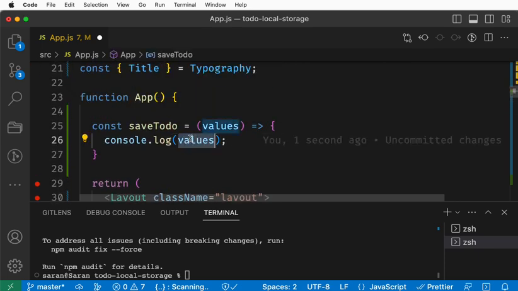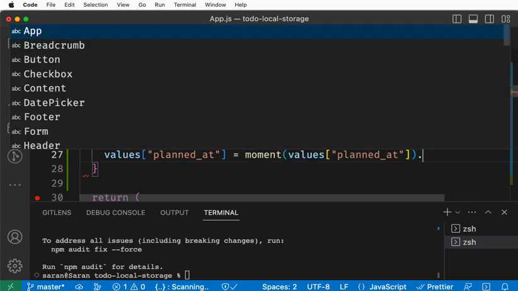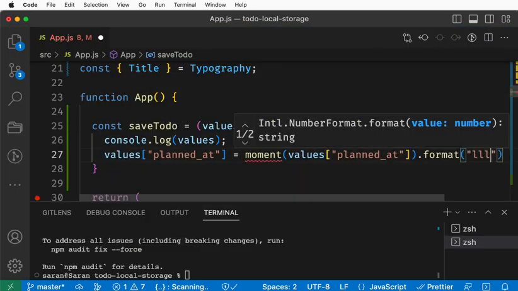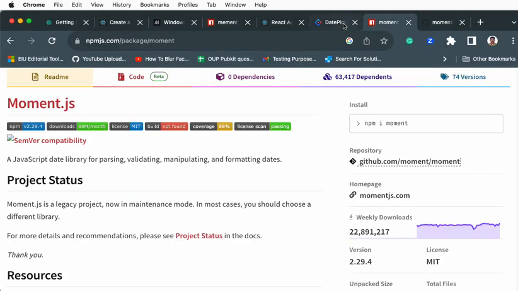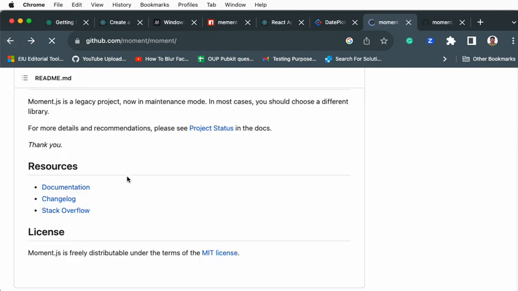In the column values, we see we have plannedAt column, right? That one we are going to change to something like moment, the same column, dot format LLL. I'm going to use moment with this particular format.